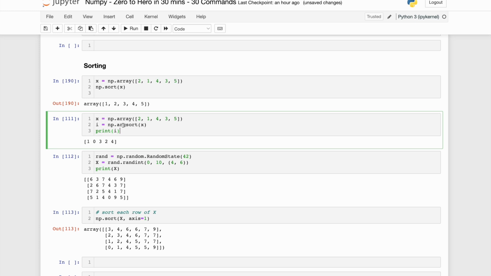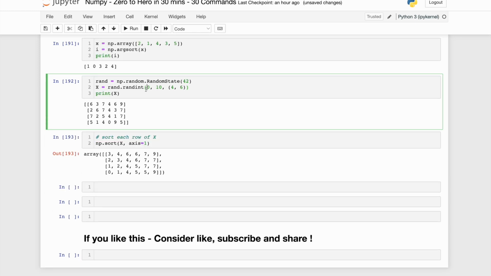If you do an argsort, that means you are sorting the index itself. It's zero-based indexing, remember, this is the zeroth element, this is the first element. So the first element is the lowest, my zeroth element is the second. So it has sorted the index, which was the numerical index. So sort sorts the elements, argsort sorts the indexes. So you can do sorting access-wise also.